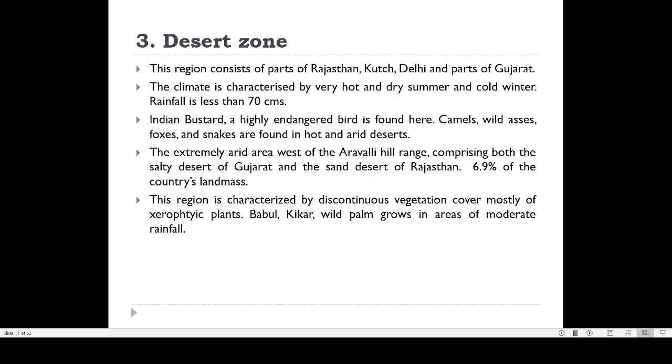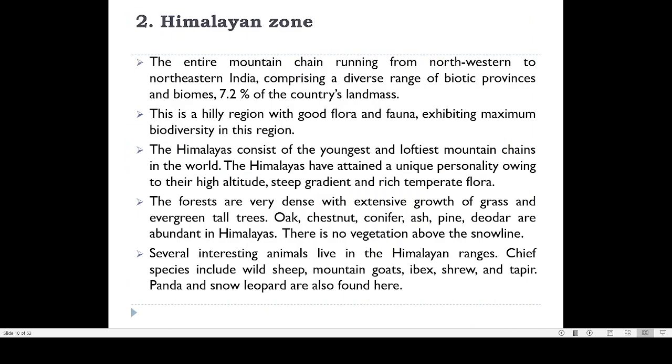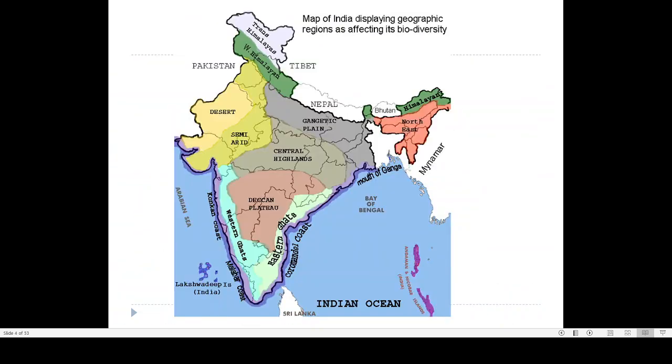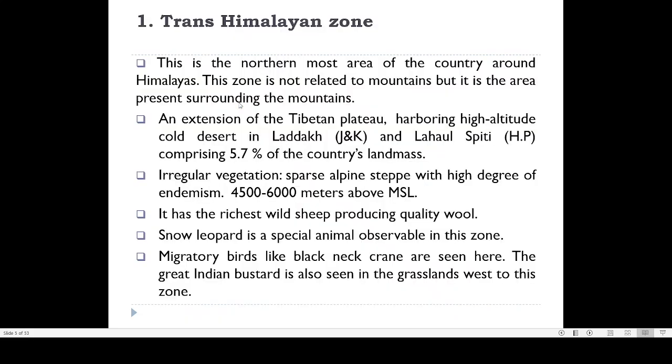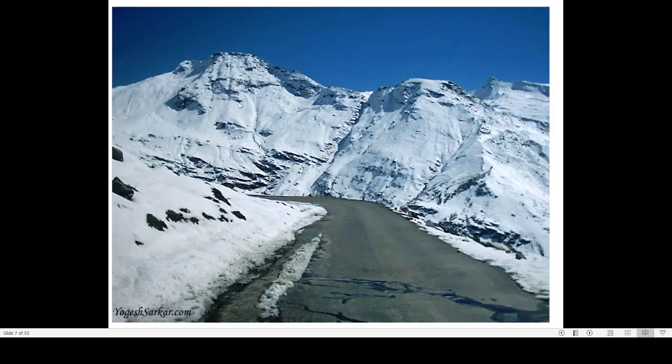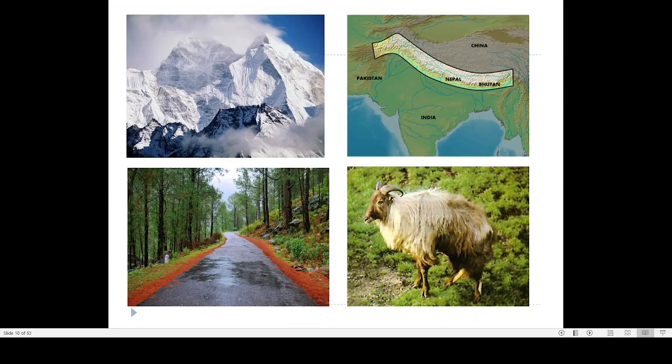Now the third zone is known as the desert zone. Under the desert zone, look at the map, this is the desert zone. Now this is Rajasthan, then this is the Gujarat area. So this is the Gujarat area and this is Rajasthan. So the desert zone in India is spread over two states.